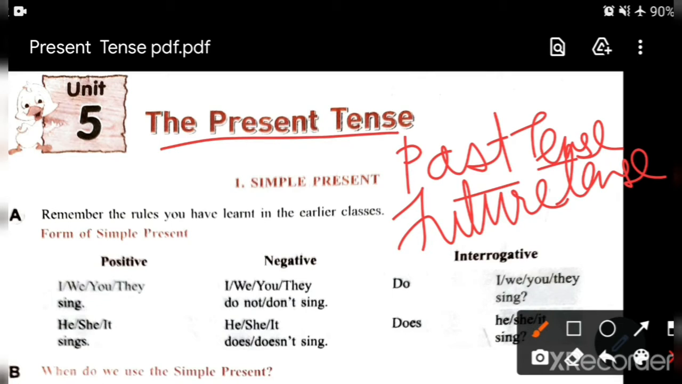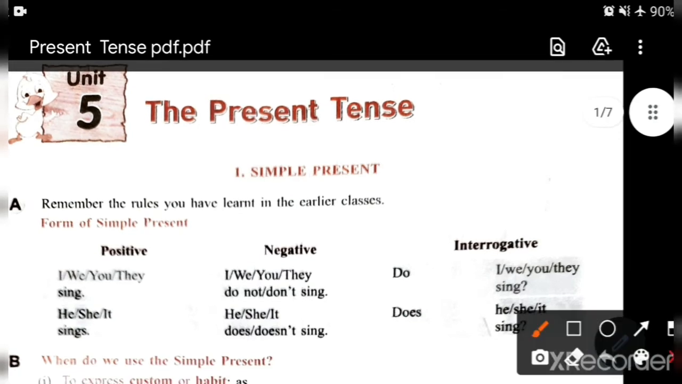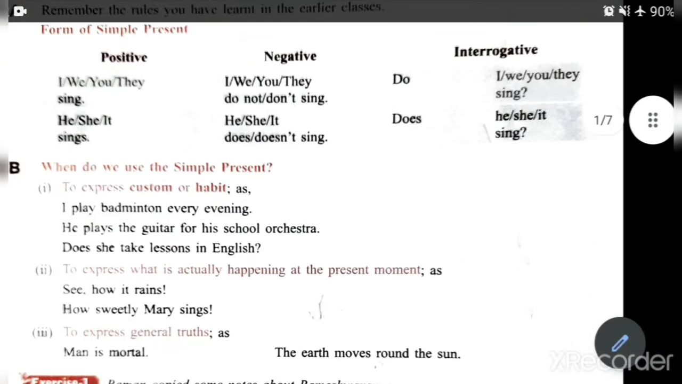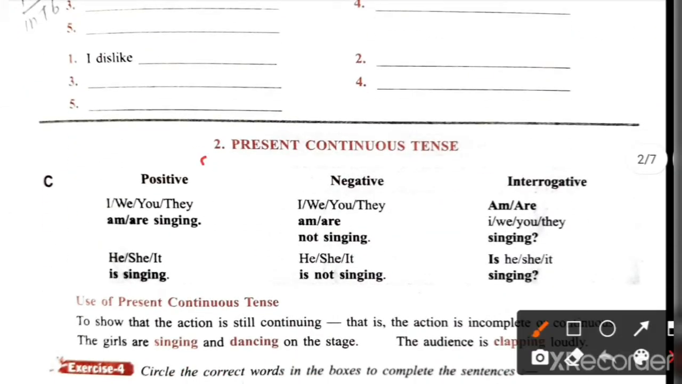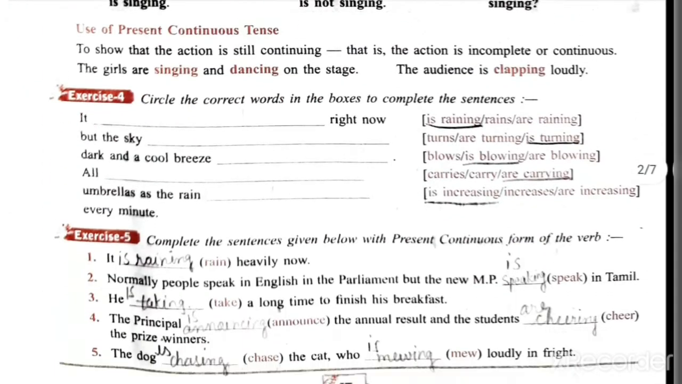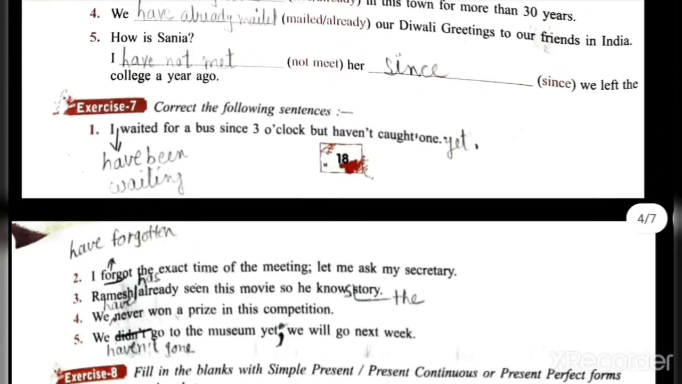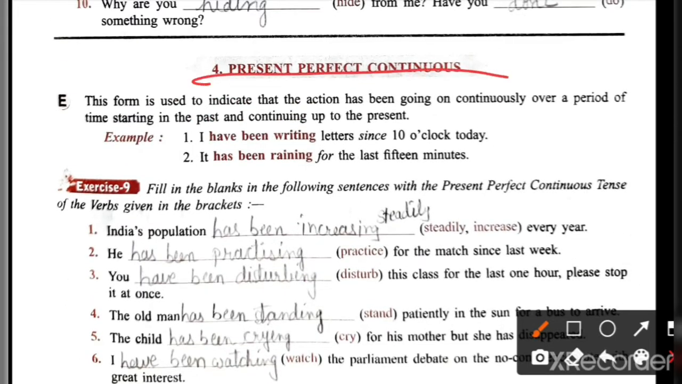Now there are subtopics in each and every tense. If we talk about present tense, then what are the subtopics of present tense? Simple present tense, then present continuous tense, then the third one is present perfect tense, and the fourth one is present perfect continuous tense.